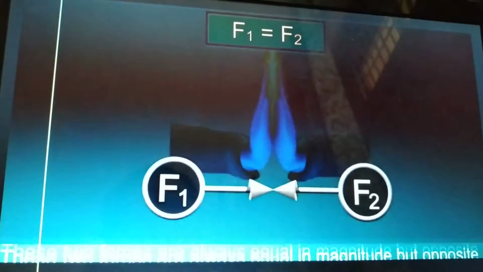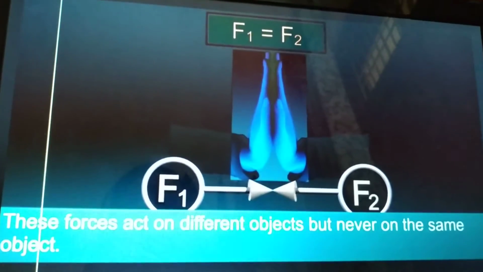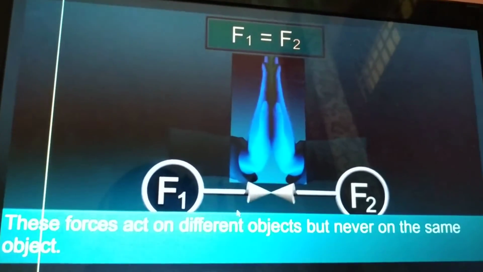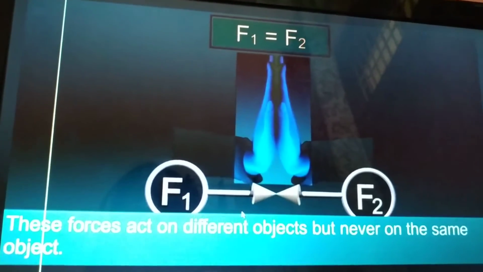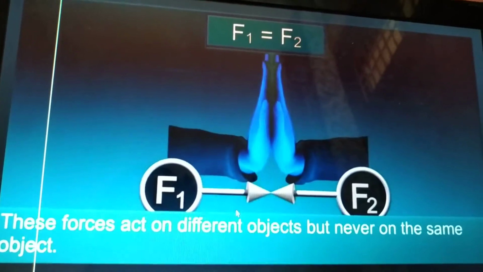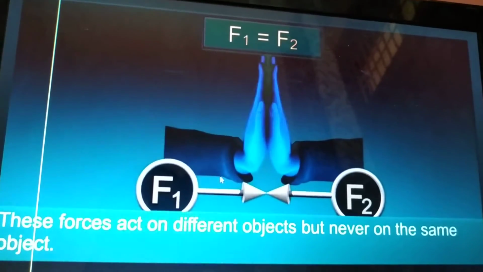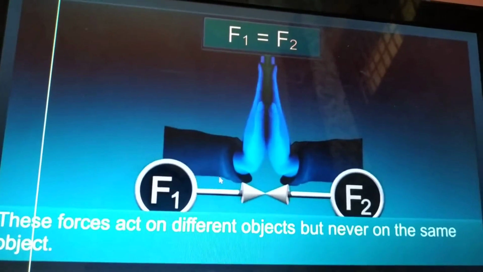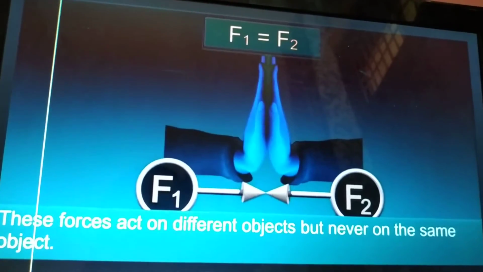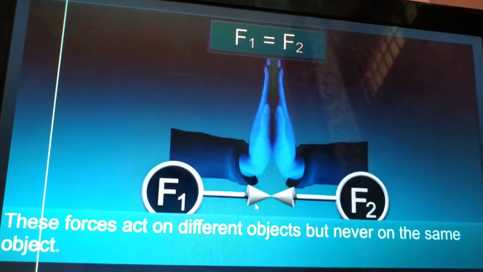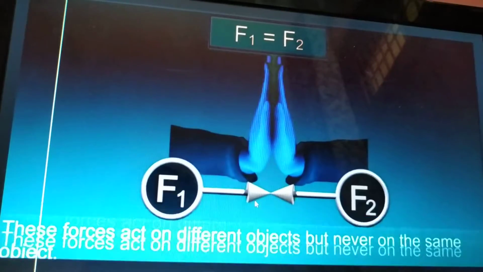I hope this is understood by all the students. So these forces act on different objects but never on the same object. The objects we are using are different. It means you are exerting pressure on the wall and the wall is exerting pressure on you, right? So forces act on different objects but never on the same object.